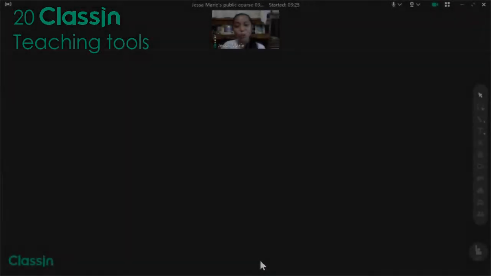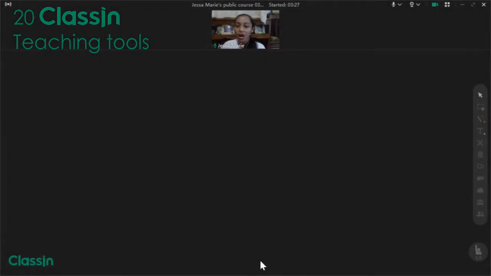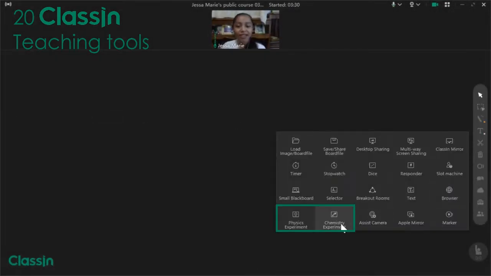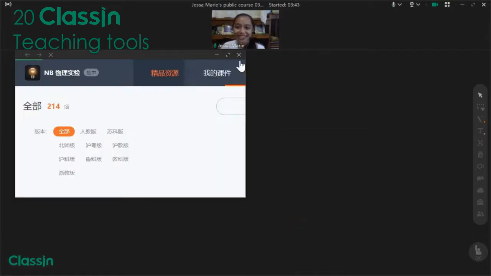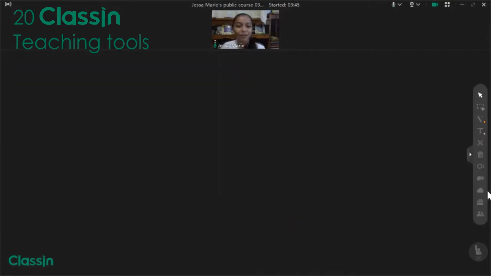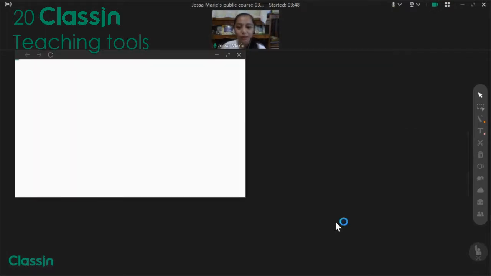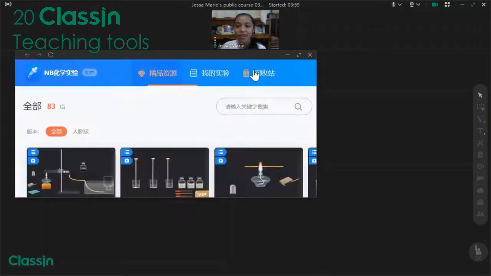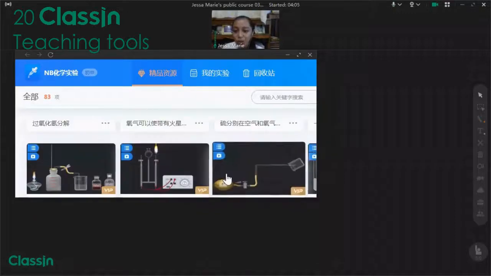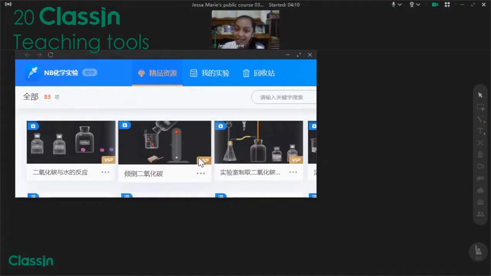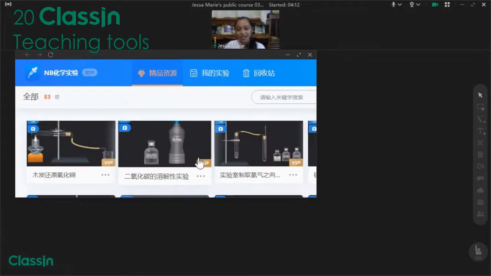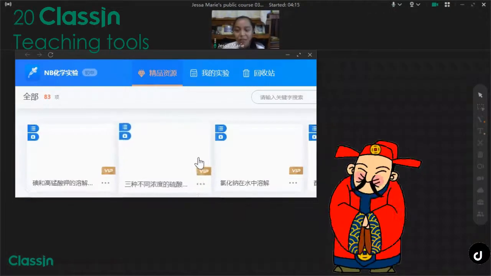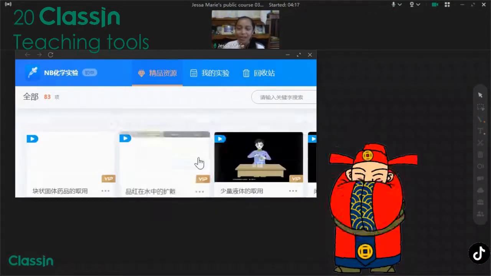Other teaching tools that Classin offers are the physics and chemistry experiments. All we have to do is to click this. Yes, all right. Let's proceed to the chemistry experiment. And here, as you have noticed, it has all the experiments that we can use in our science class. But sadly, the language used here is Chinese. We are having a hard time comprehending it, but it's okay.